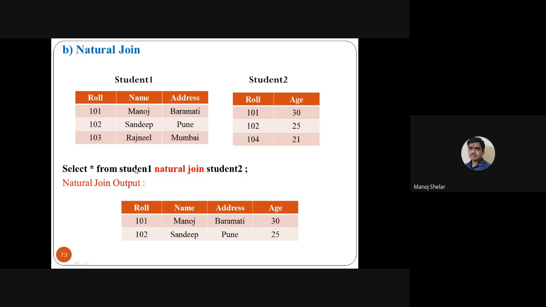Then select star from student 1 natural join student 2. Here we get an error message because there is no common attribute in both tables. And here the ON condition is not required. In natural join, the ON condition is not needed. So directly write select star from student 1 natural join student 2. Simple.